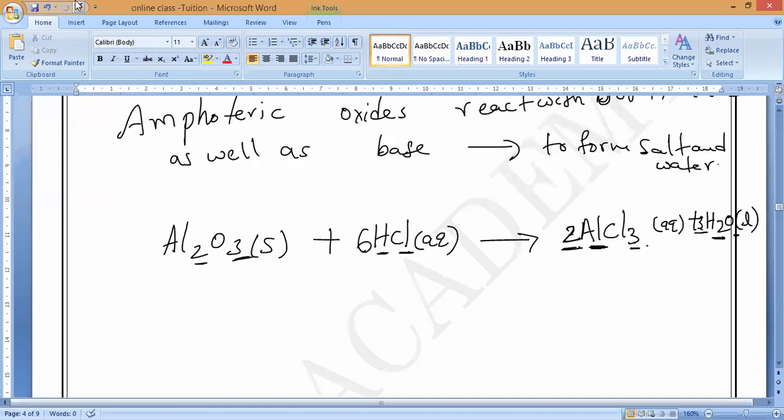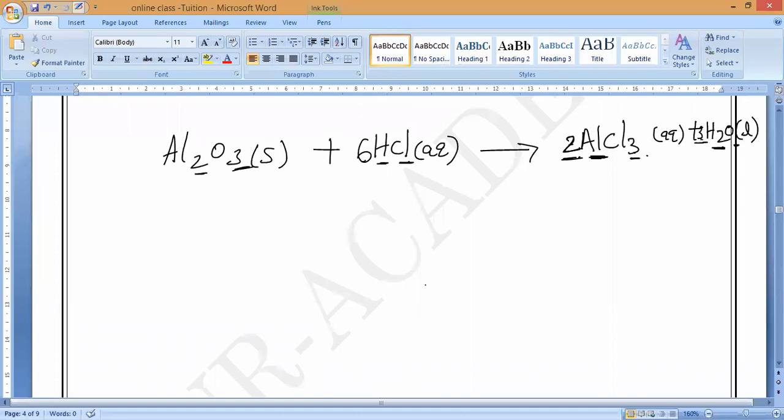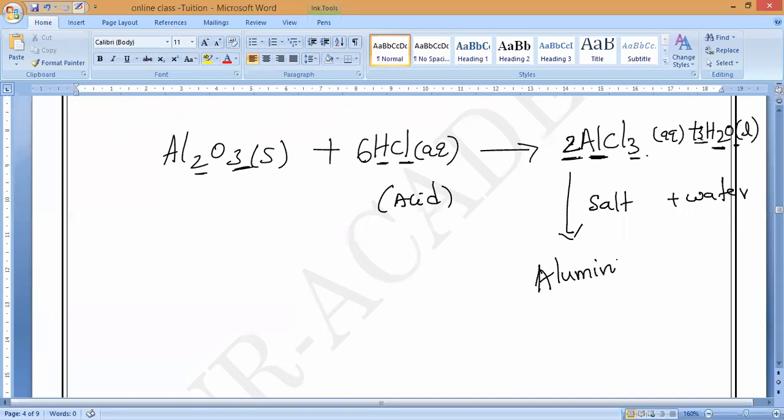Yes, that is. So Al2O3 plus 6HCl will give you... This is what? Acid. Yes or no? It is reacting with what, guys? Acid. And it is forming what? Respective salt plus water. Understand, guys? Everybody write, this salt name is called what? Aluminium chloride. If you are not understanding, ask me now itself.